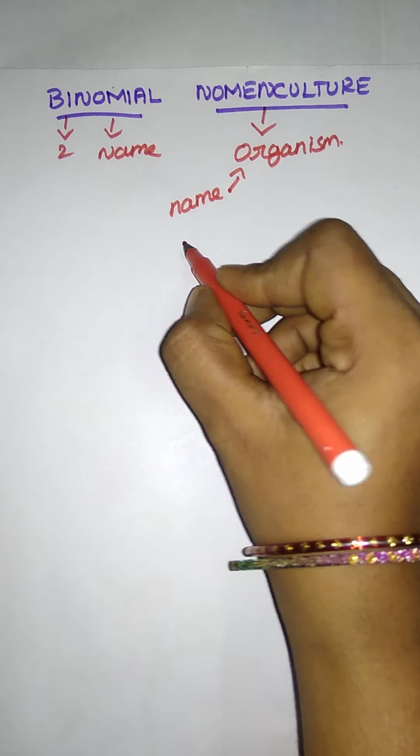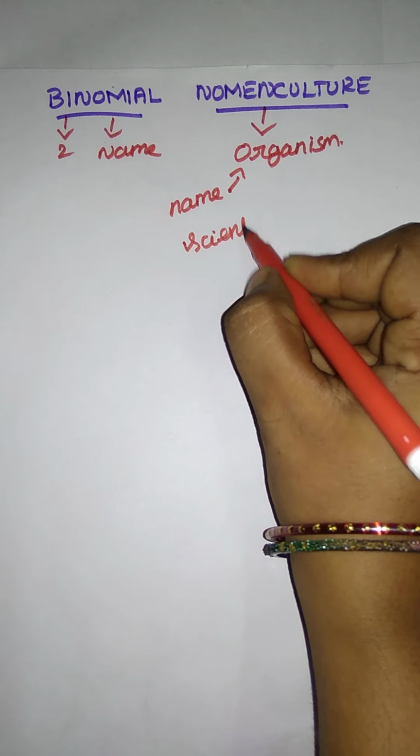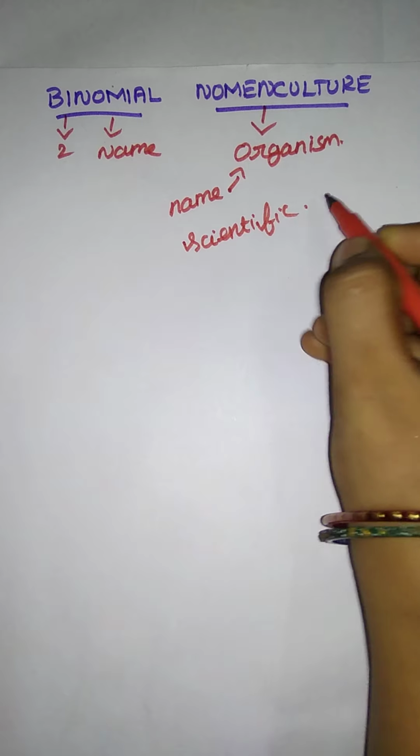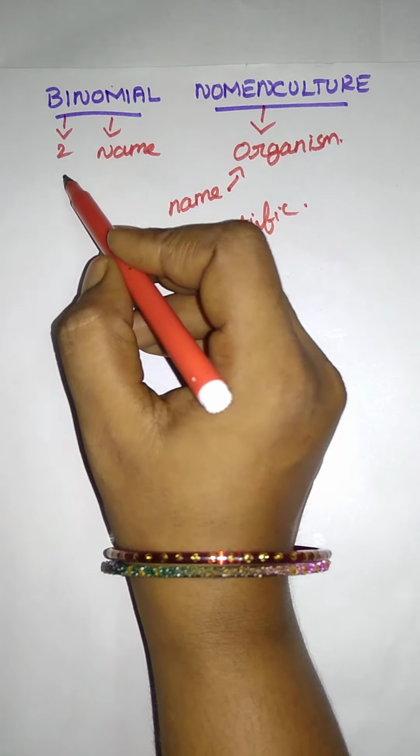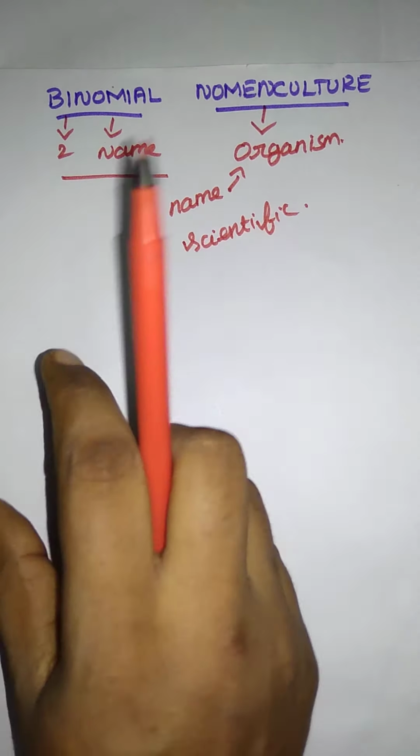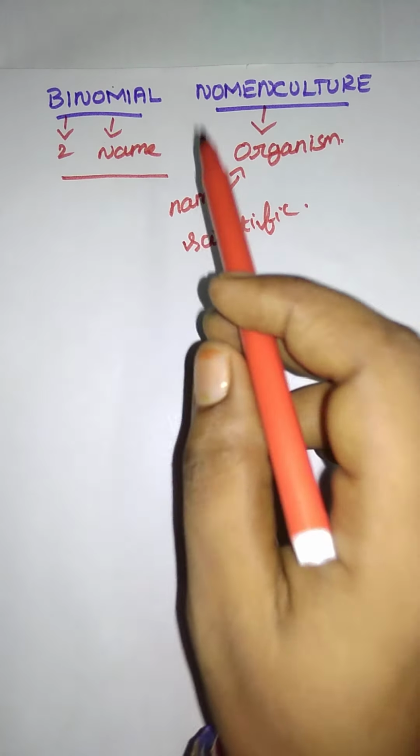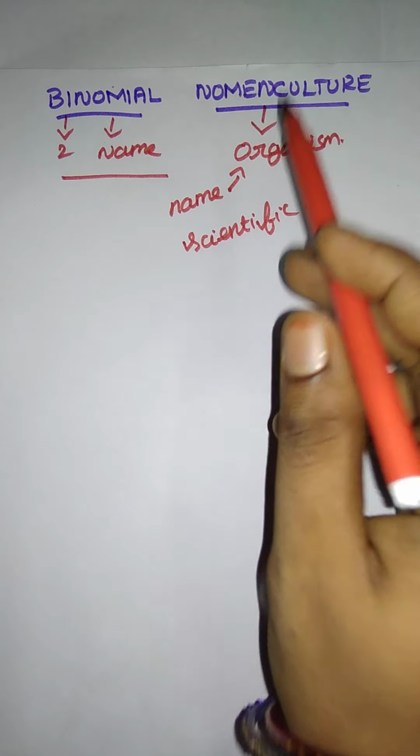What kind of name? That is a scientific name. A scientific name given to the organism, with two names, a first name and a second name. That is binomial nomenclature.